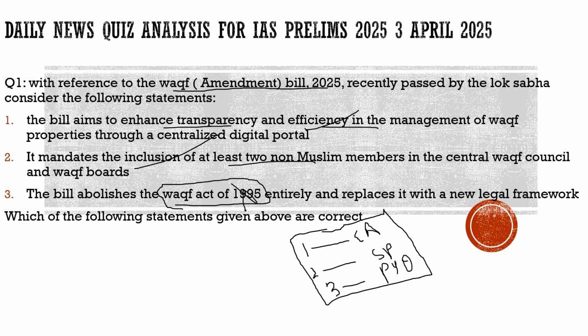What would be the correct answer? The correct answer would be statement 1 and statement 2. They are the correct options, and suppose it is option A, so the correct option would be option A. With this, I hope you had understood the question now. Now let's move to the context part.